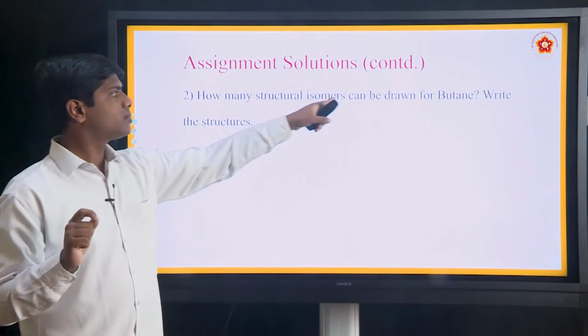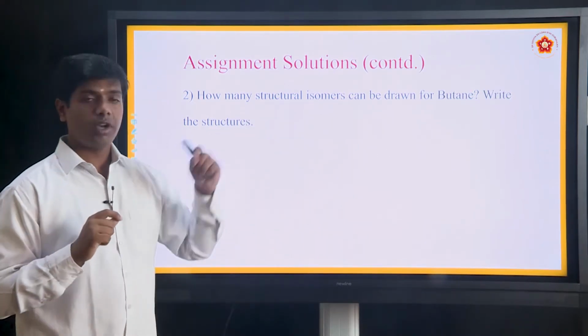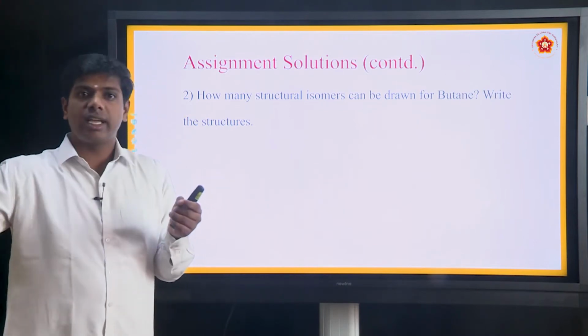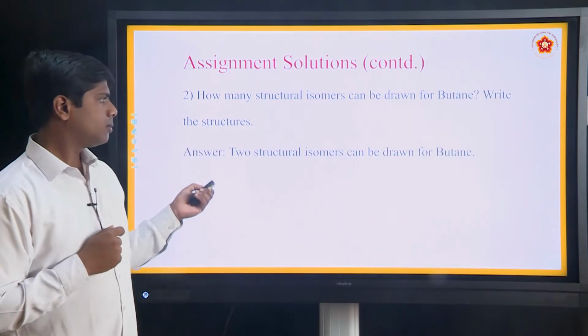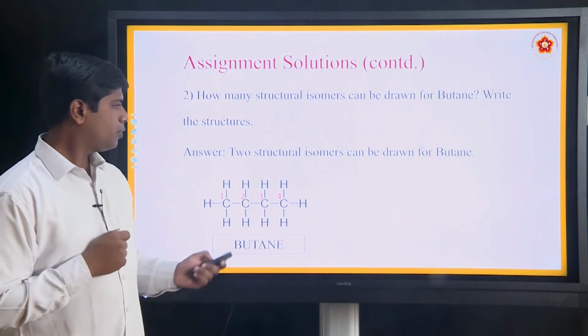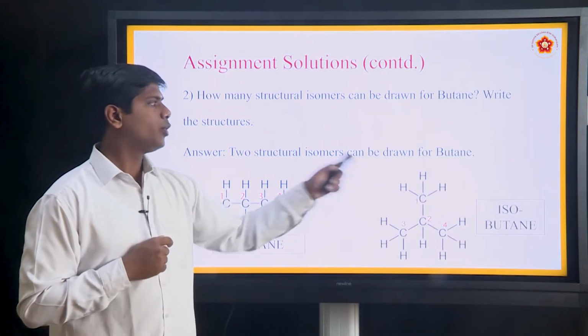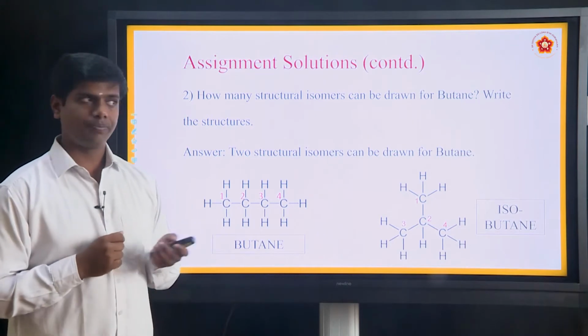How many structural isomers can be drawn for butane? Good, two structural isomers can be drawn for butane. One is the straight chain, the second one is the branched chain. This is the example, butane and isobutane. These are the structural isomers of butane.